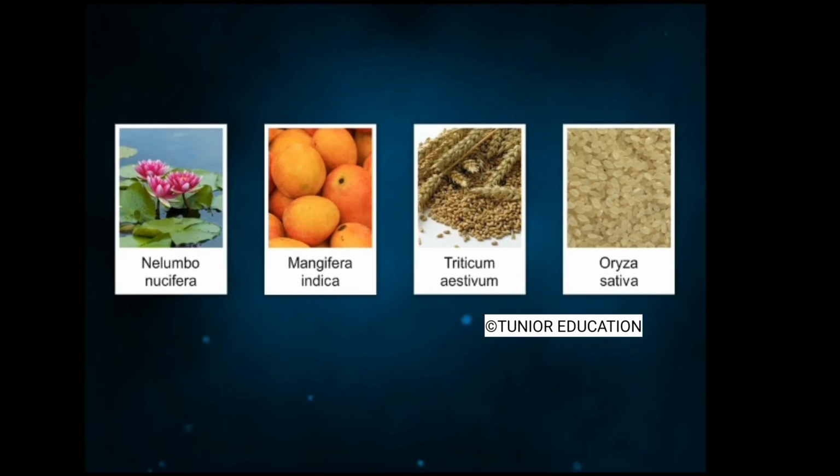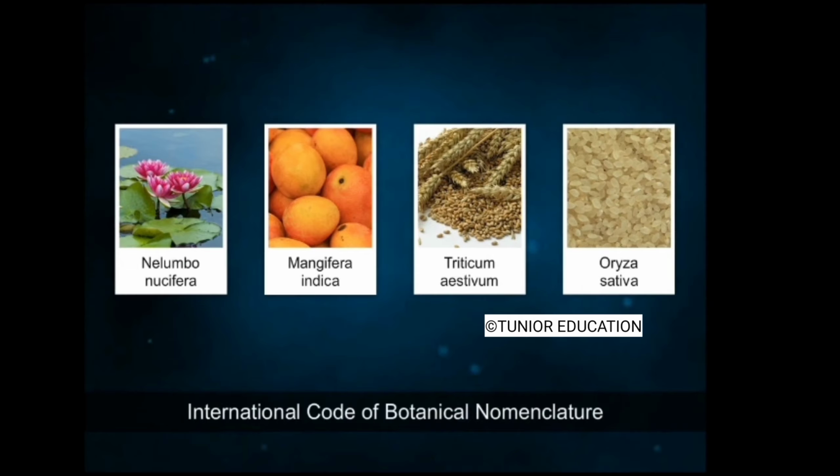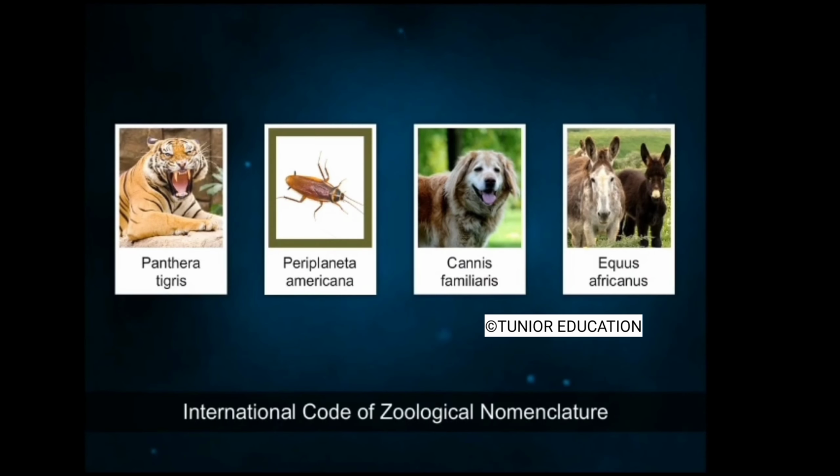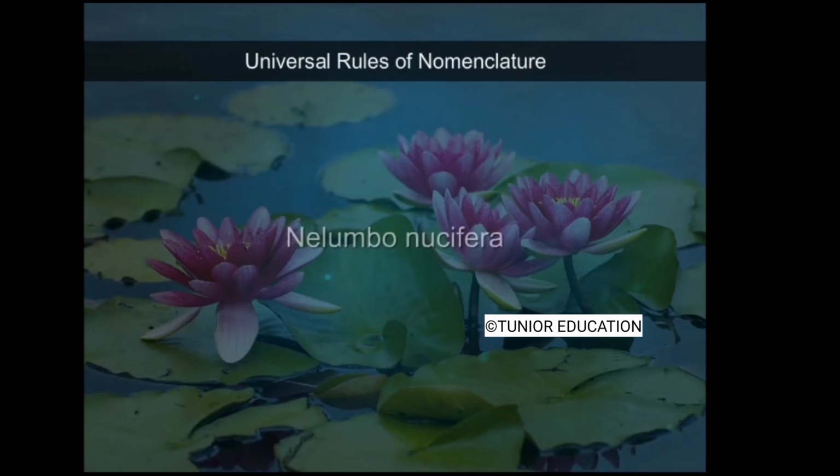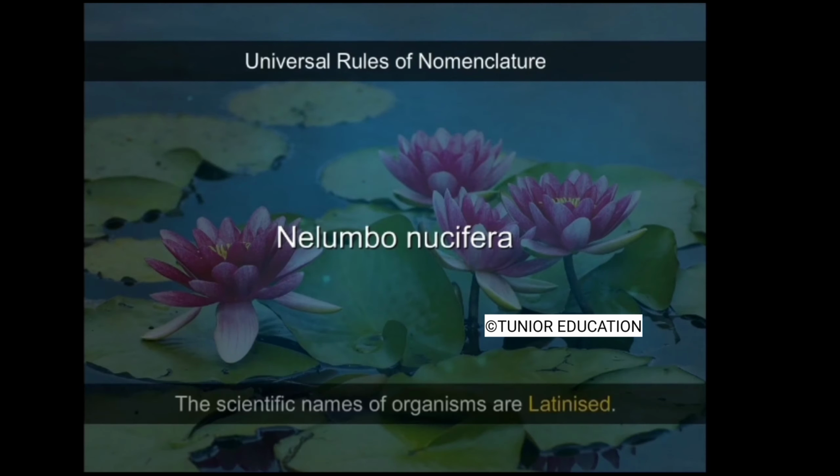Naming of plant species is as per the principles and criteria laid down by the International Code of Botanical Nomenclature, ICBN. Similarly, the International Code of Zoological Nomenclature, ICZN, deals with scientific names for animals. Scientific names of organisms are always printed in italics. Scientific names are drawn from Greek or Latin.